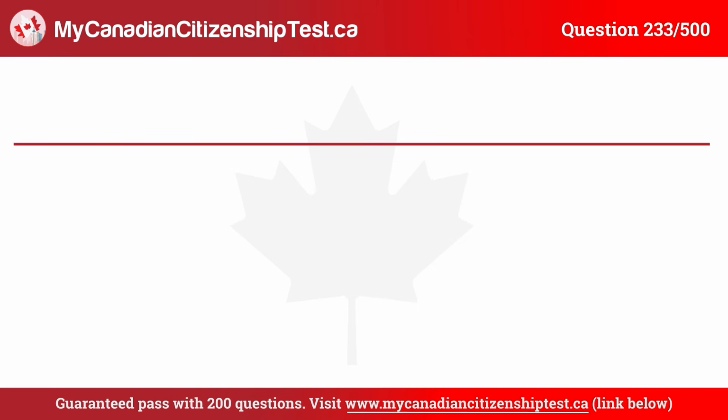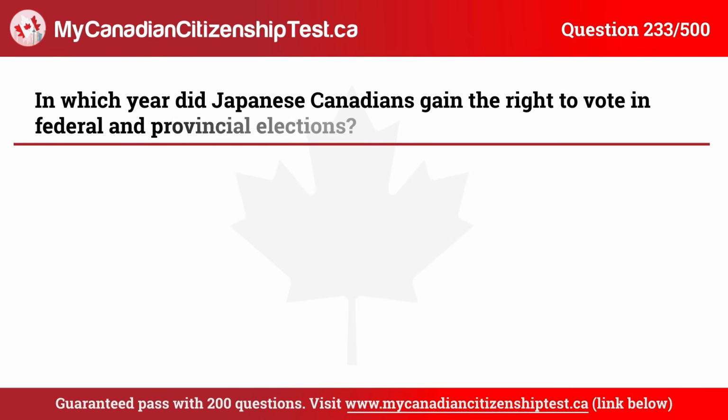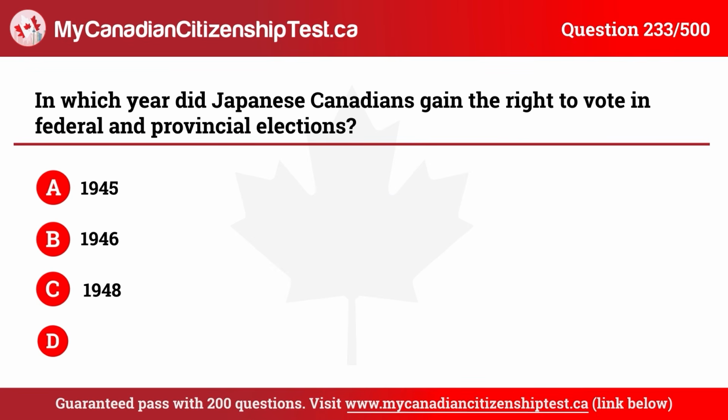Question 233. In which year did Japanese Canadians gain the right to vote in federal and provincial elections? A. 1945. B. 1946. C. 1948. D. 1950. The correct answer is C. 1948.